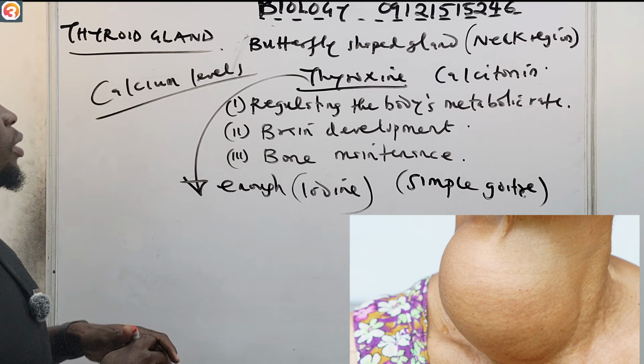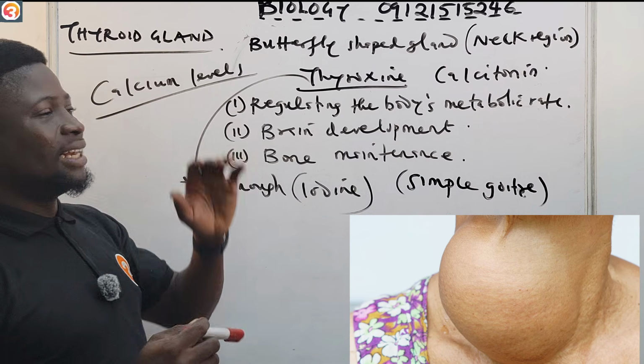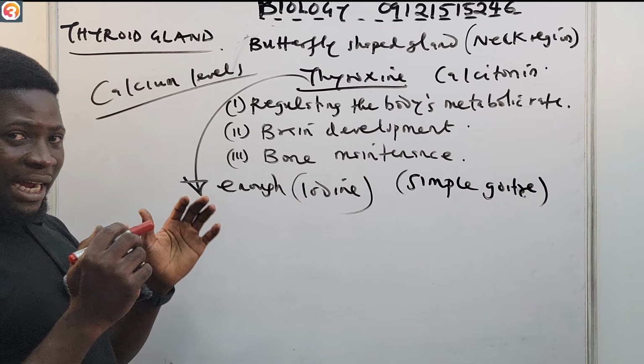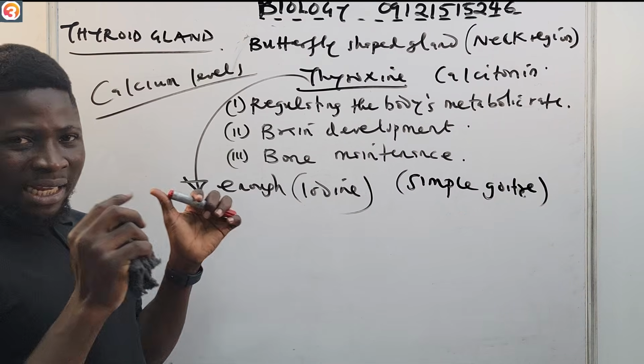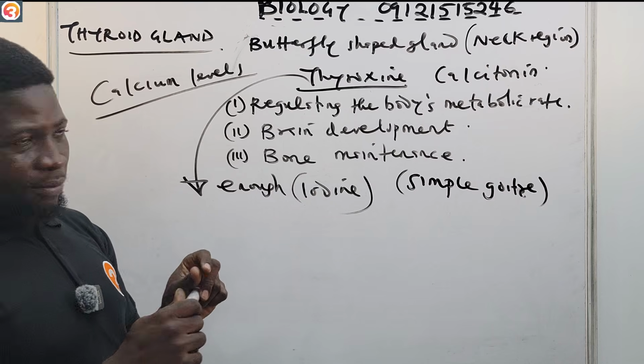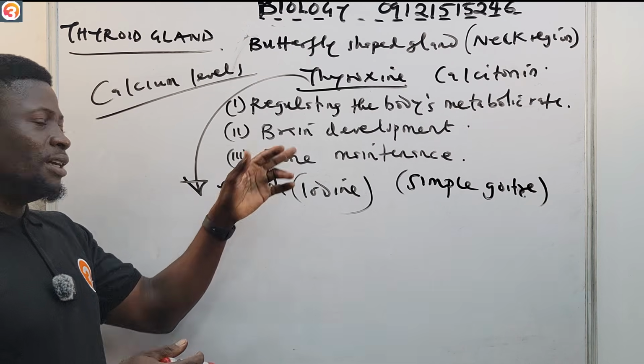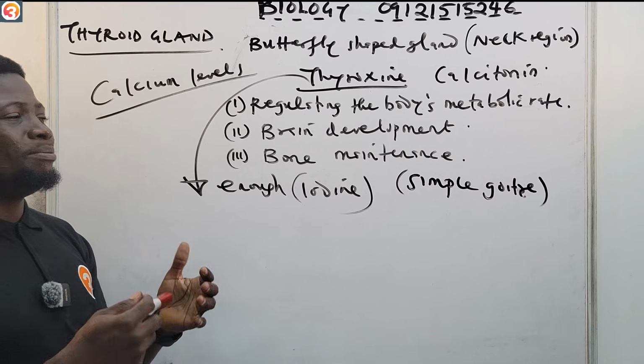So that is all about what the thyroid gland is, a butterfly-shaped gland that is located in the neck region. It secretes mainly thyroxine and another hormone called calcitonin. The thyroxine, like we said, is responsible for regulating the body's metabolic rate, helps in brain development, also bone maintenance.